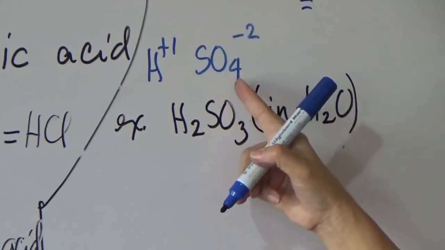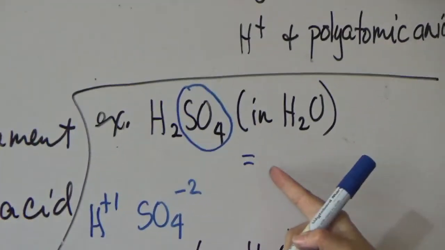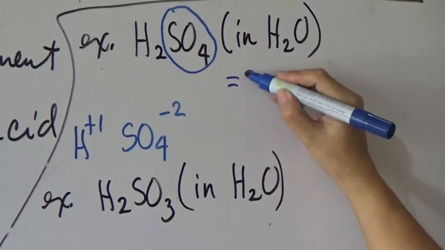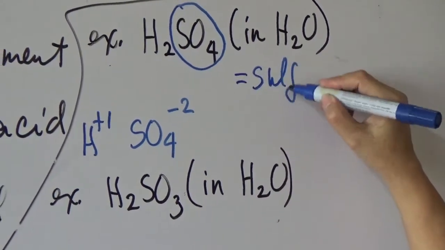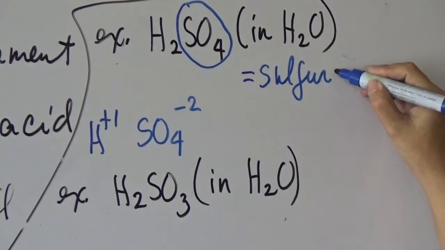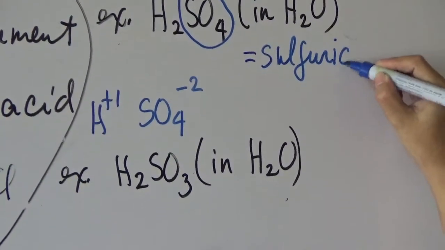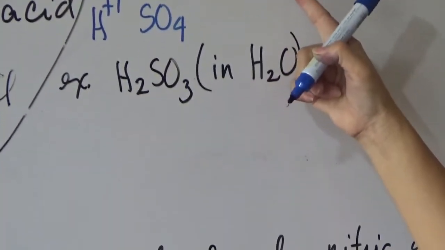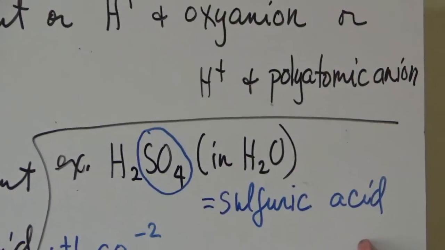Because the oxyanion here, SO4, ends with -ate. The stem name of sulfur is still sulfur. So you have sulfur, then the suffix ic followed by the word acid. So it is named as sulfuric acid.